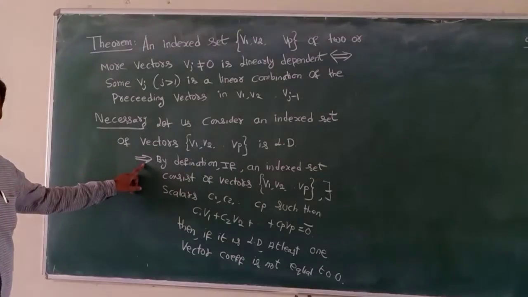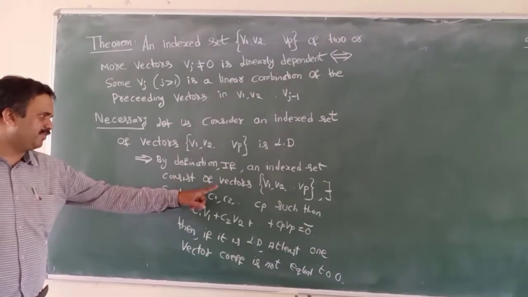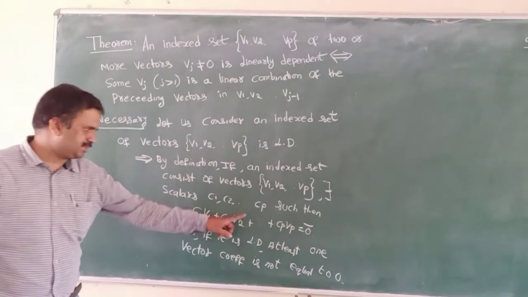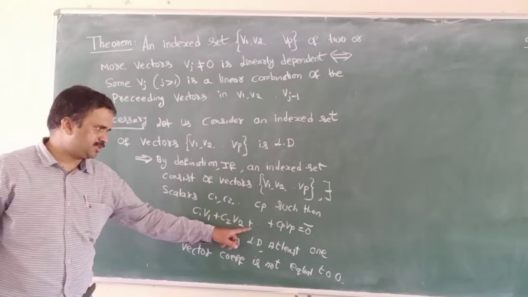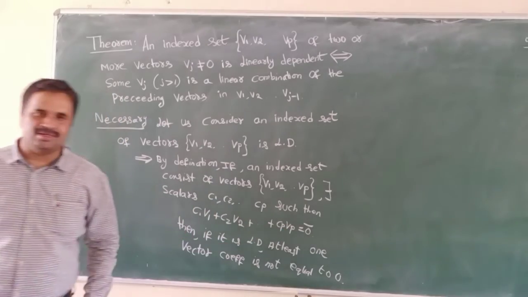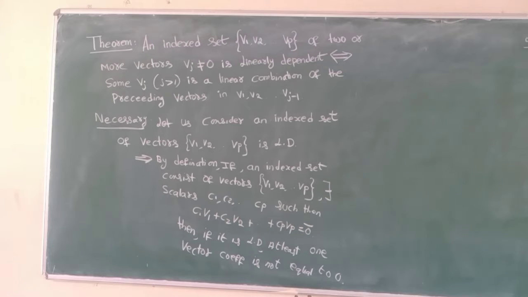By definition, if an indexed set consists of vectors, there are scalars c1, c2 such that c1 v1 plus c2 v2 plus so on plus cp vp equals 0 bar. If it is linearly dependent, then at least one coefficient is not equal to 0.